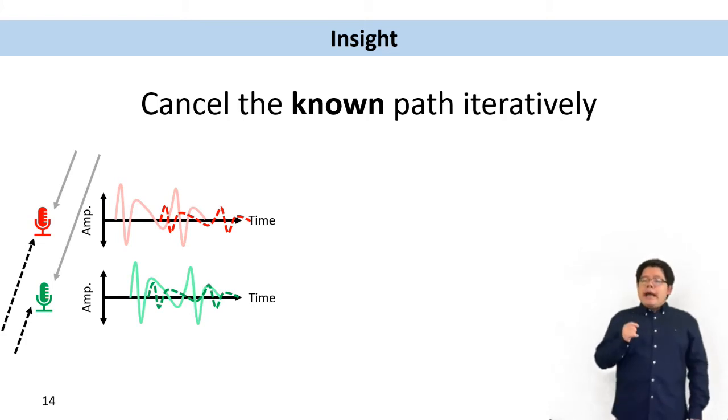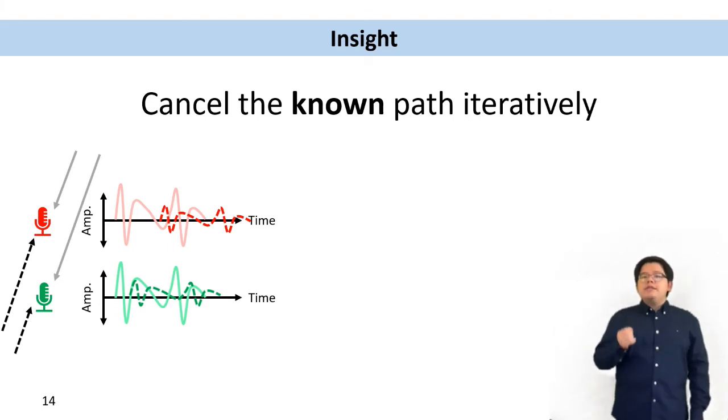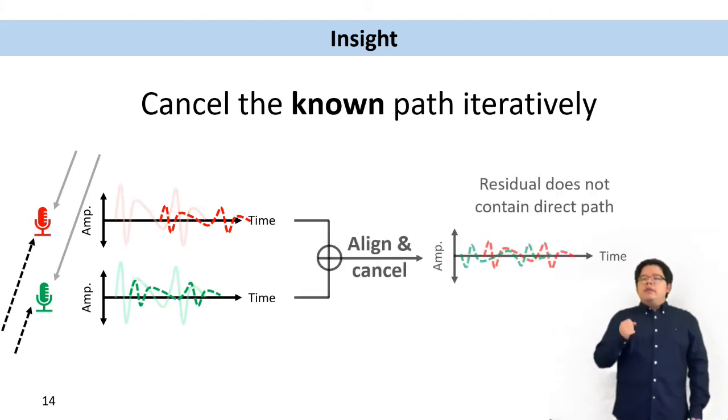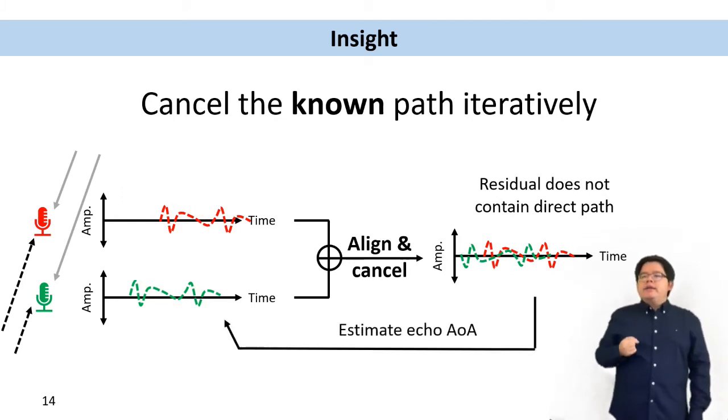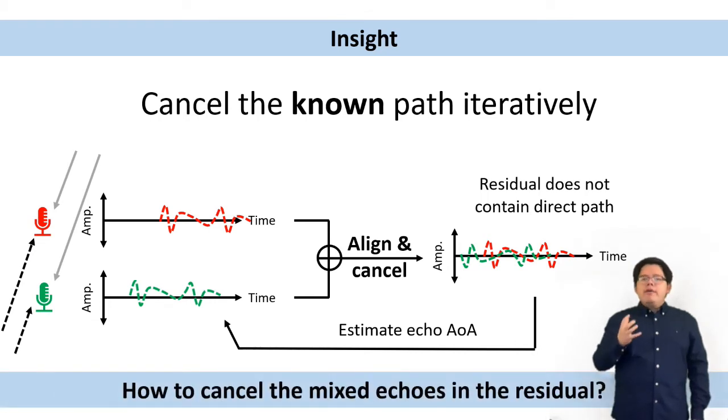If we use the align and cancel method mentioned before, we can align and cancel the direct path. So the residual does not contain the direct path. Now we plug this residual back to the align and cancel algorithm. This time, the direct path will not pollute the echo AOA estimation. But there is a challenge here. How can we cancel these mixed echoes in the residual?